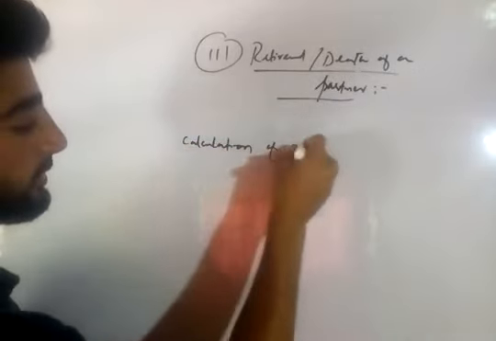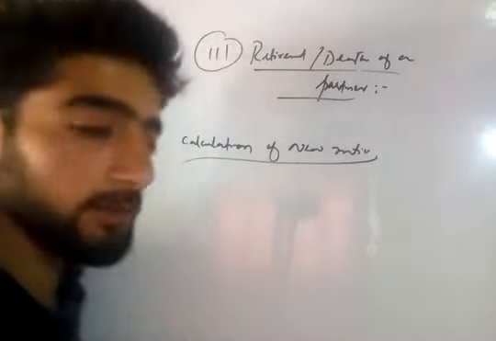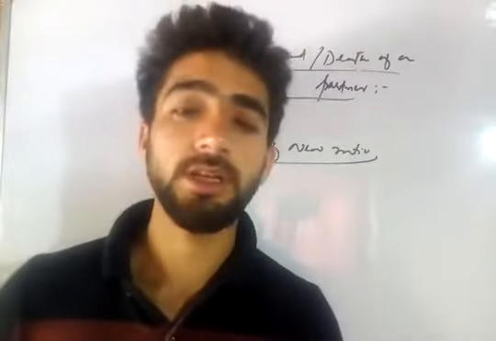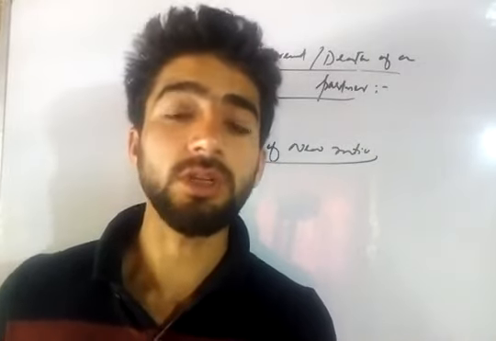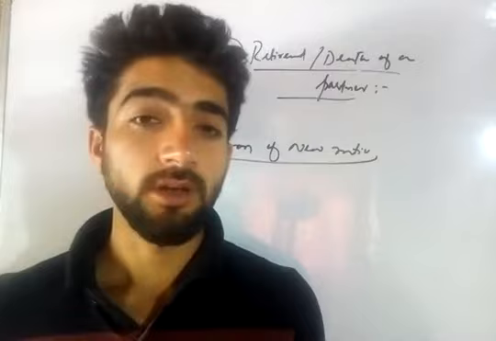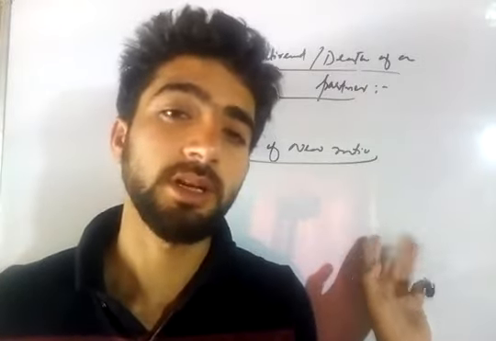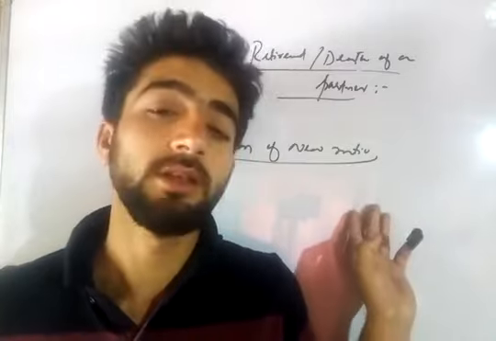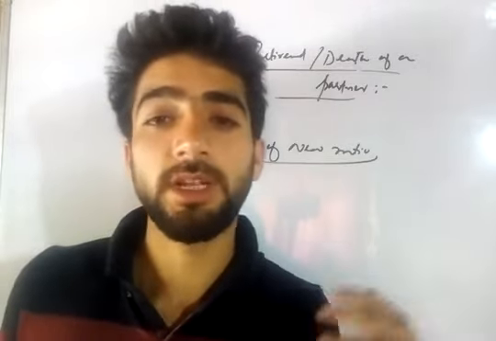Calculation of new ratio. In every case of reconstitution, the first thing that we follow is to find out that due to this reconstitution, what new profit relation is established and what impact this new profit relation has brought to the old profit relation.